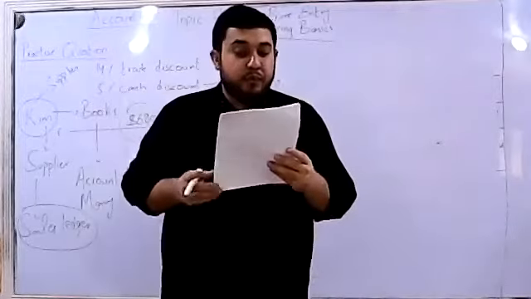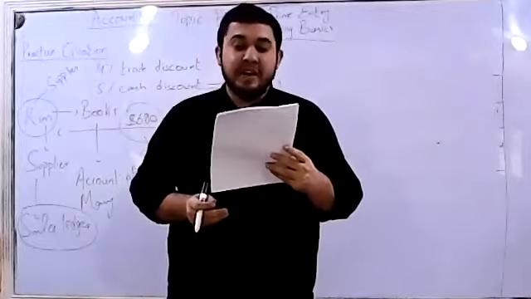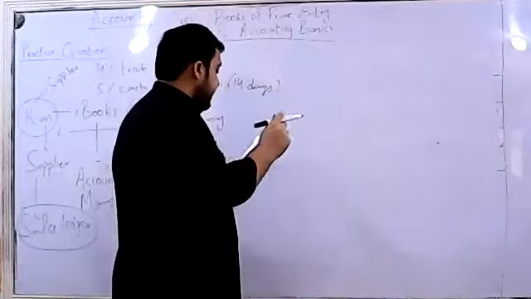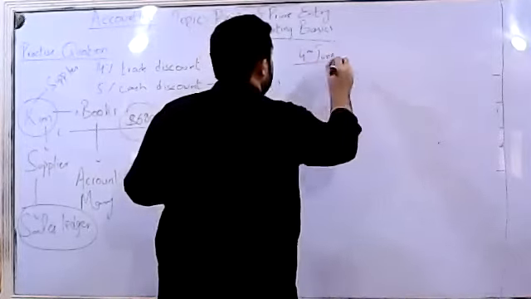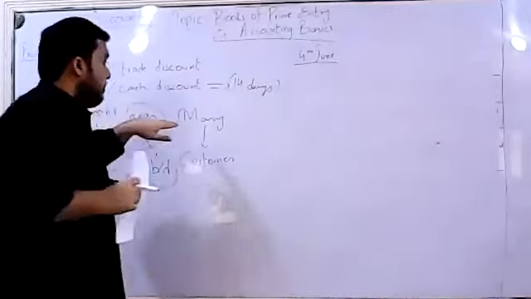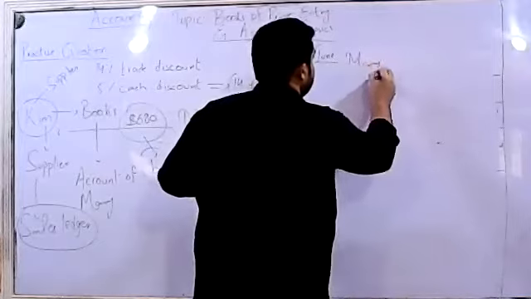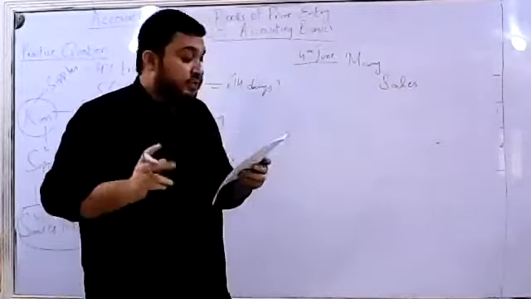As far as June 4th is concerned, it says Kim sold goods to Mary, list price 800. Kim ने goods sale किए 4th of June को, right? तो double entry जो हम pass करेंगे, Mary को goods sale किए Kim ने, तो Mary account debit to sales account credit. List price 800.